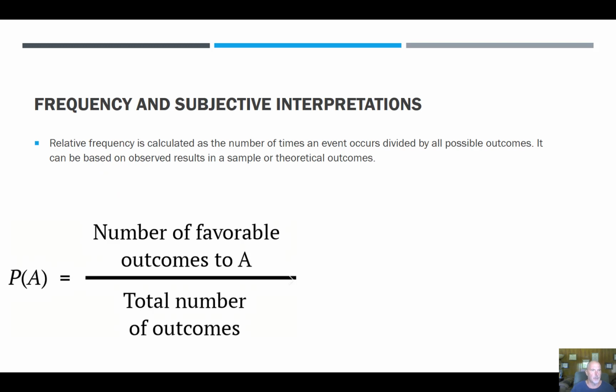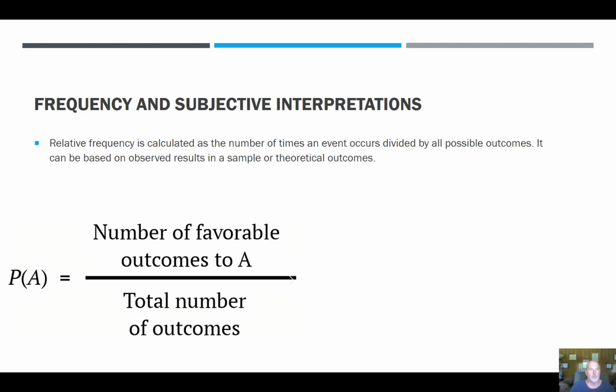So let's look at the frequency and subjective interpretations. So everything in probability is subjective, and I'm going to do a one-off, I think, at some point that just talks about that explicitly, that there is no such thing as some universal probability. It's all in our minds, and that really is the Bayesian paradigm, is that we model our uncertainty with probability.